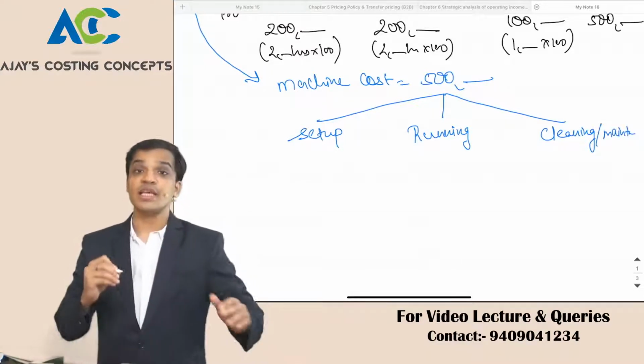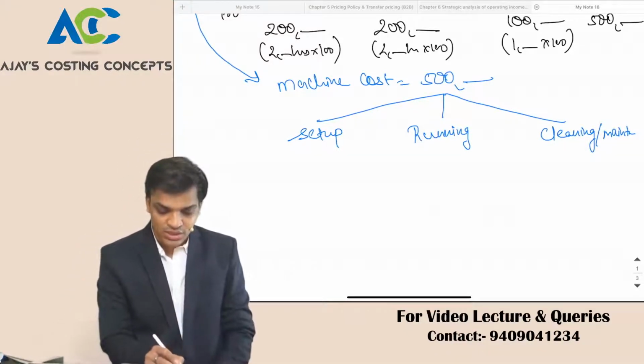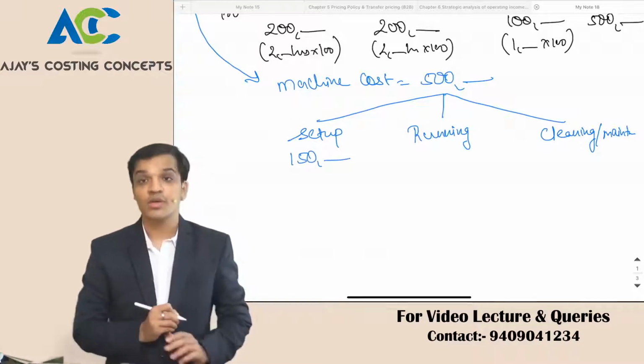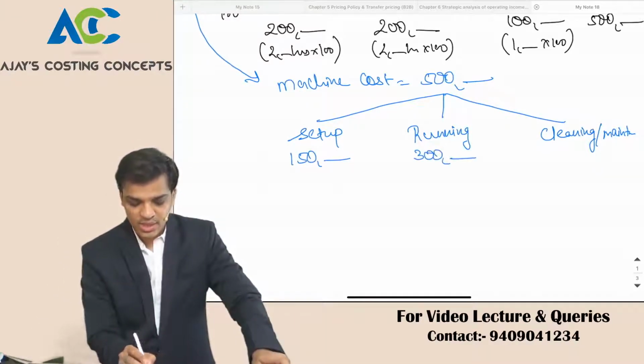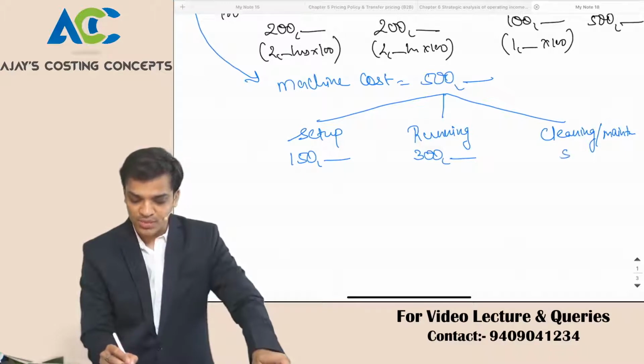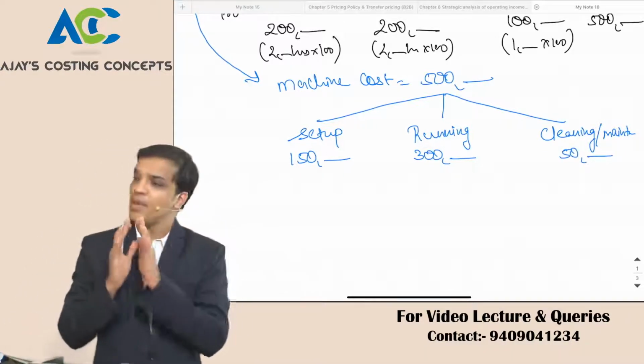Now then we analyzed further. How much was cost of setup? So they said, sir, setup cost is 1,50,000. How much was cost of running? Sir, it was 3 lakhs. How much was cost of maintenance? Suppose it was 50,000. So I have incurred a cost of 5 lakhs on my machine.